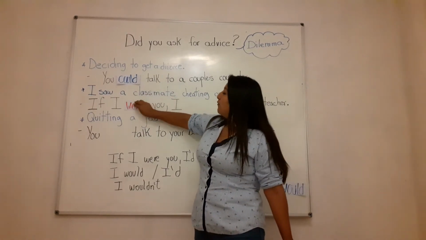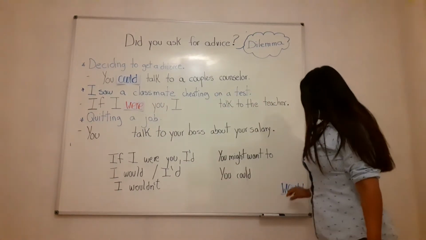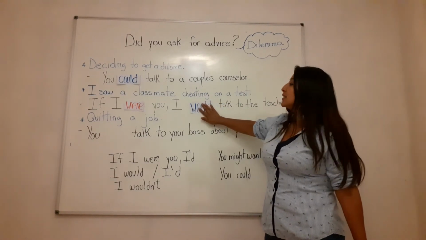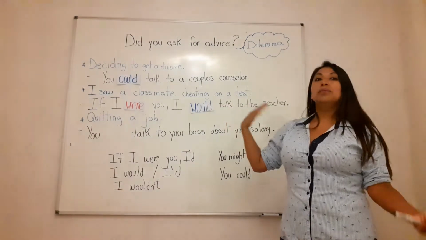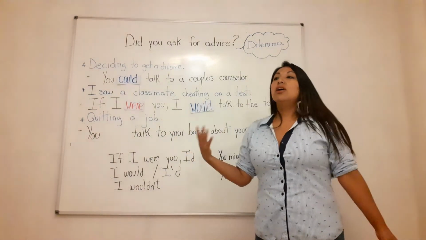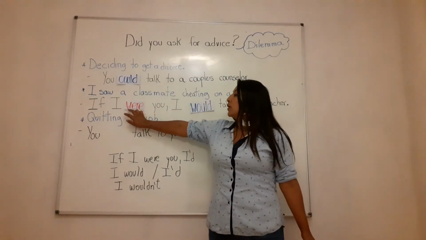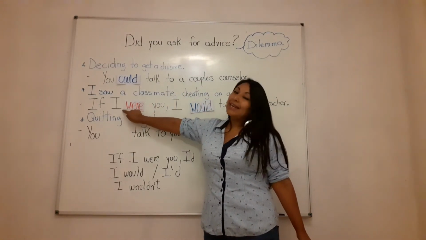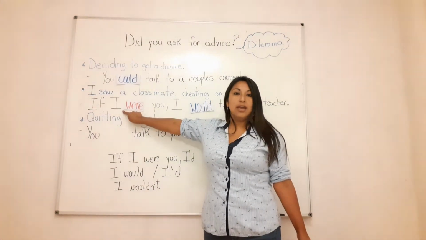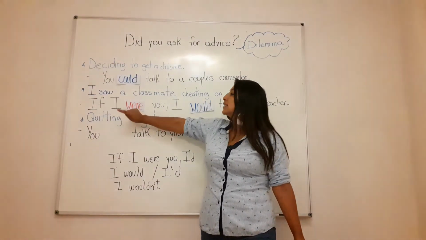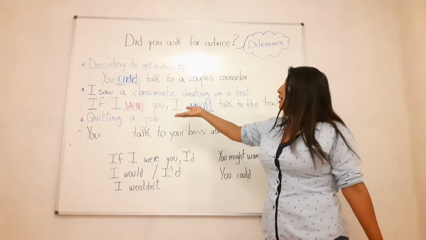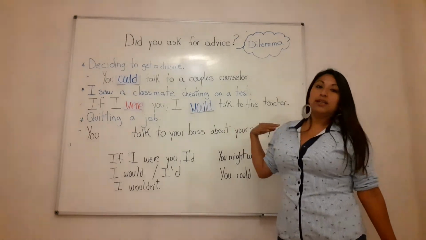Remember, if I were you, I would talk to the teacher. This is my advice for the person who comes close to me and says, I saw a classmate cheating on a test. All right, remember, I'm going to use were, like the conditional I. You cannot use was. Remember the rule from the first class. So the situation and the advice come like this: if I were you, I would talk to the teacher.